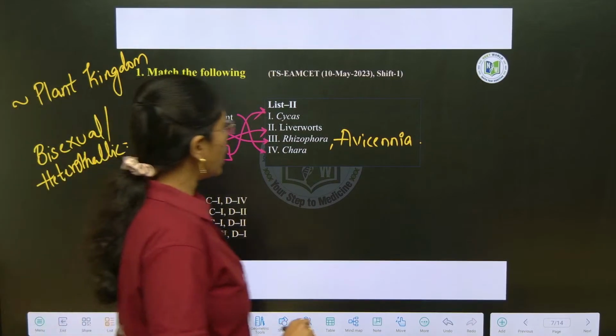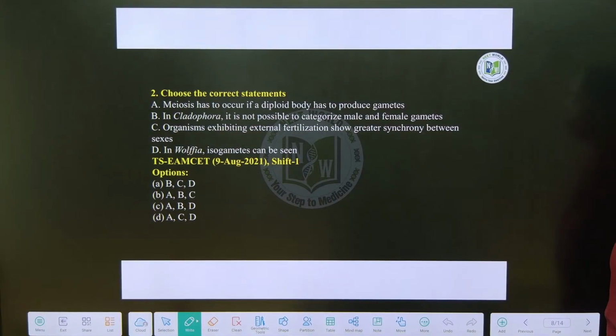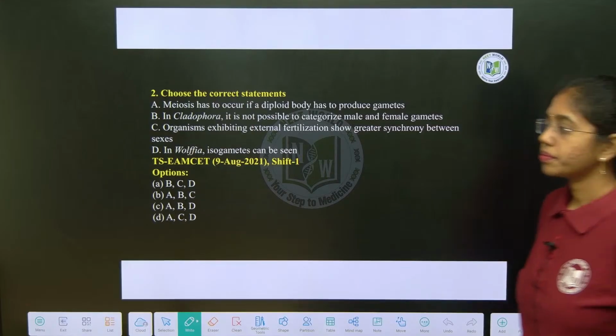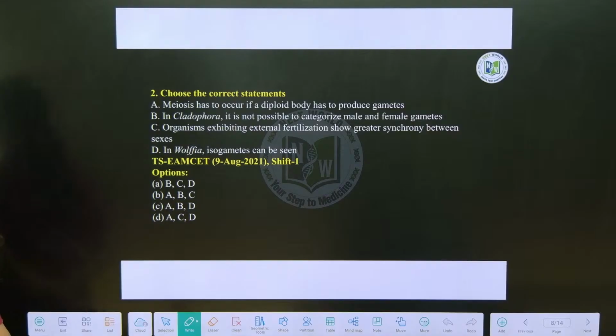Good mark. Next question. Try out this as well. Statement based question. Which combination of statements is correct? Try out this also, ma.